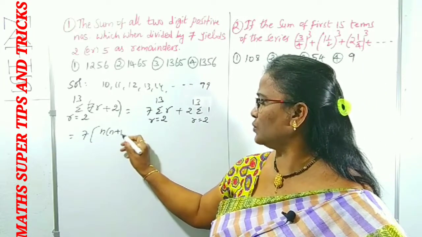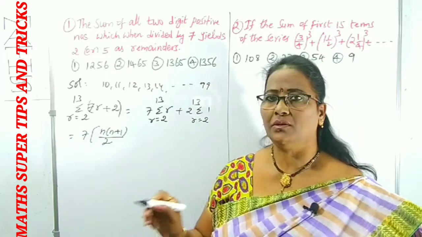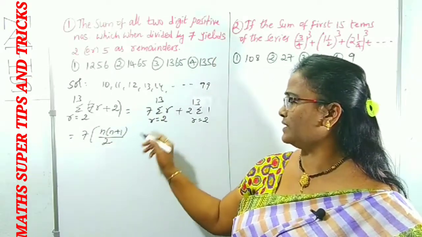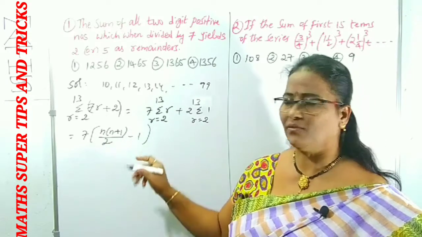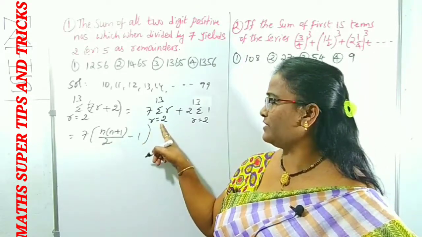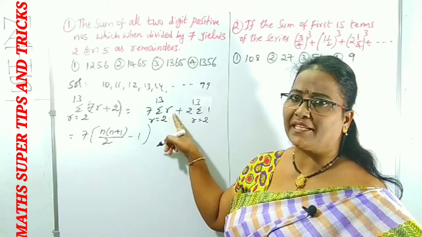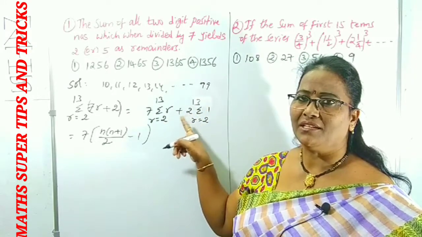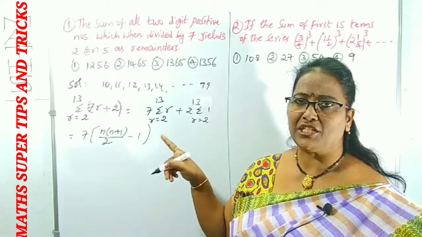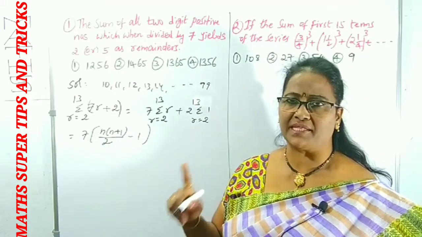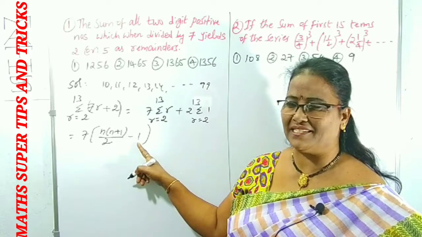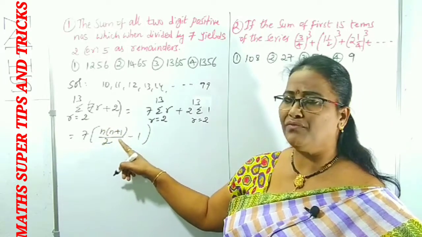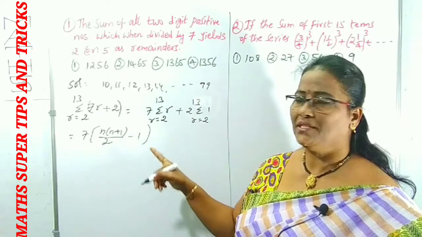n into n plus 1 by 2 from 1 onwards, but 1 is not there here, that's why we can remove the 1. Why is it removed? Because it is starting from 2: 2 plus 3 plus 4 and so on. What is the sum of the first 10 natural numbers starting from 1? 1 plus 2 plus 3. That is missed, that's why I have taken subtraction, means simply add and subtract. This becomes the sum of the natural numbers from 1 to 13.